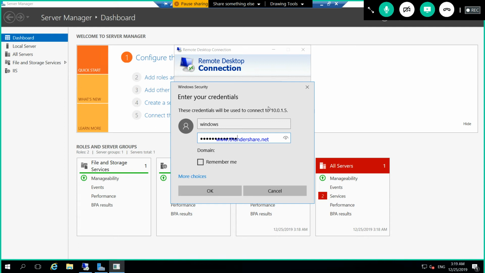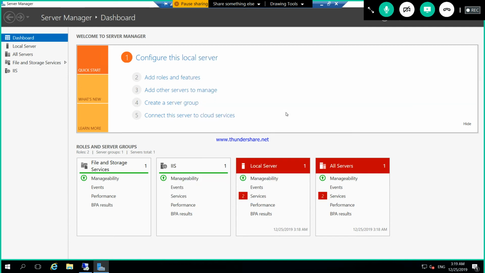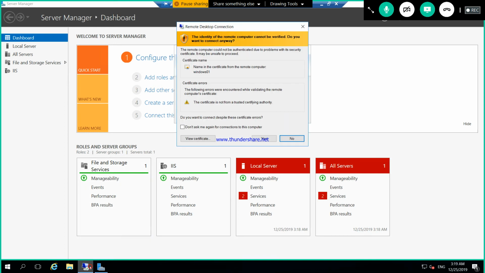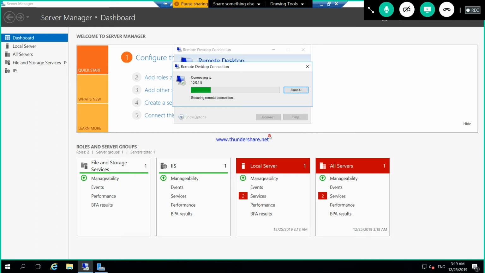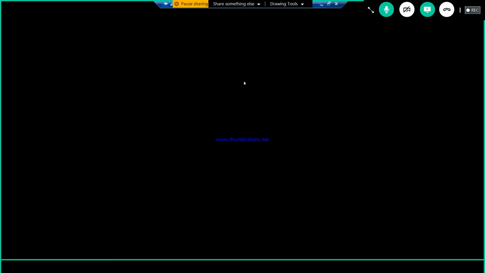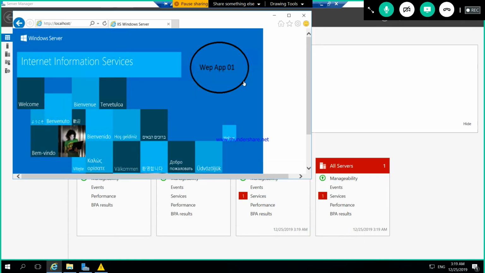Now it will take you to this machine. How is it happening? How is it possible? See? Yes. Now we are in VM1. This is how the bastion host, the jump box, works.